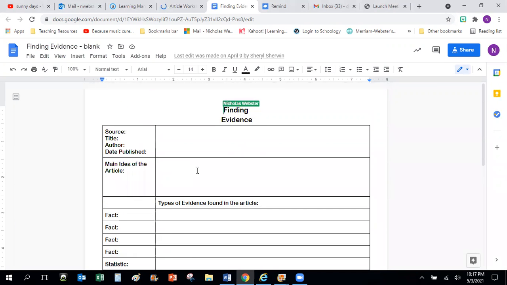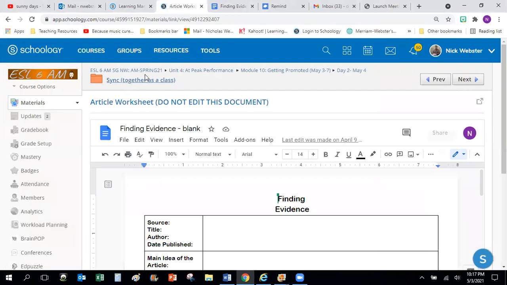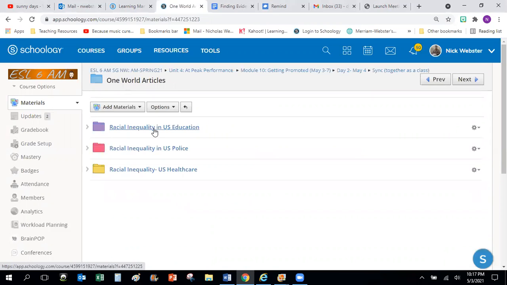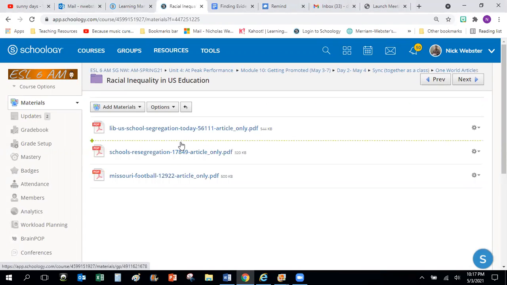You're going to read one of these articles. If you look here in the sync folder, One World articles. If you are working on racial inequality in US education, for example, you'll click on this folder. If you finished the first article last week, today you will start on the second article.